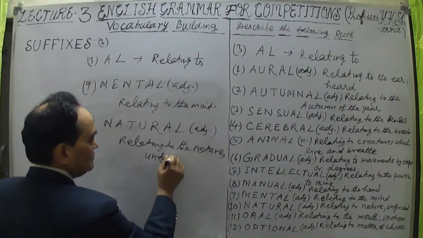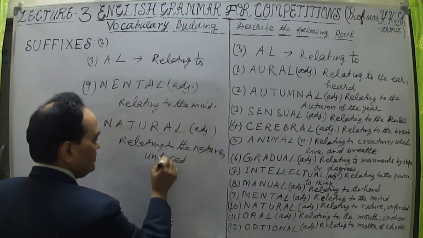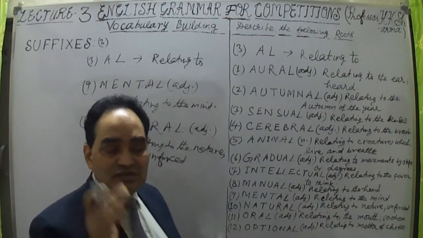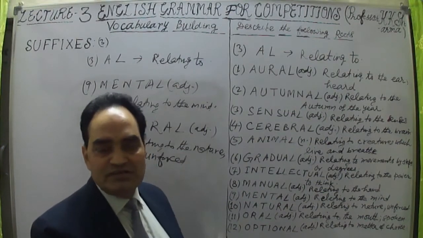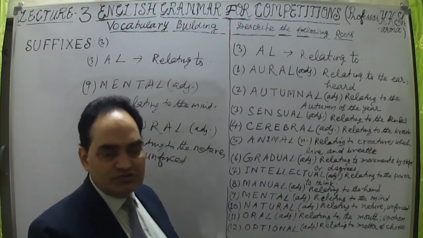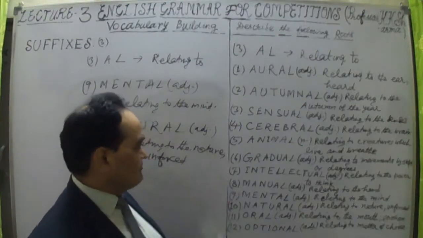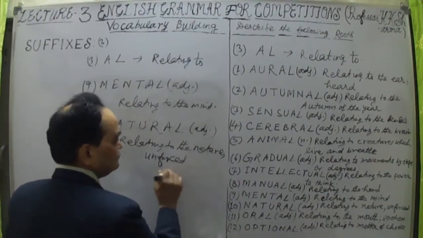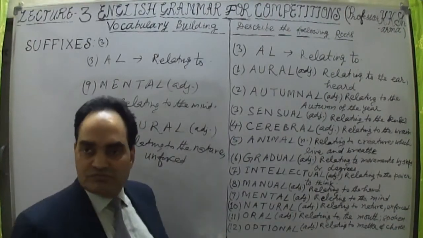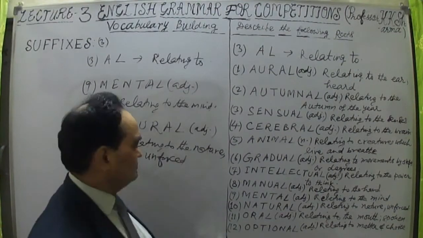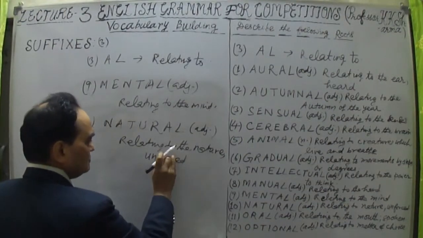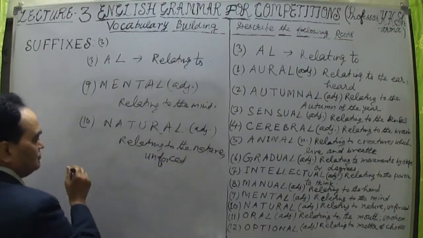What does it mean? Unforced means without any force from outside. It is a natural thing. For example, it is in his habit. The habit of his is very natural, very simple. Without any force, he does the same thing always. That is a natural thing. Natural can be used metaphorically. That means unforced work, without any artificial things or outside forces. That thing is also known as natural. It is natural, right? Without any outside support or outside force.